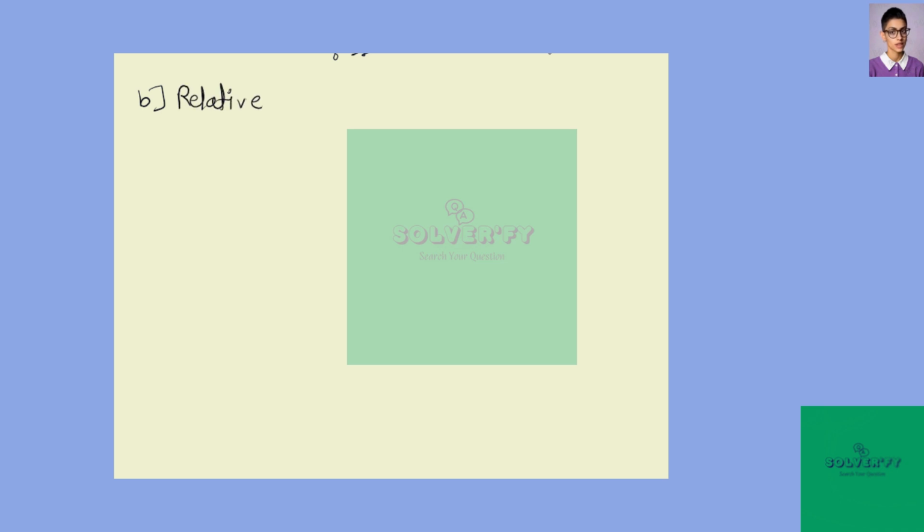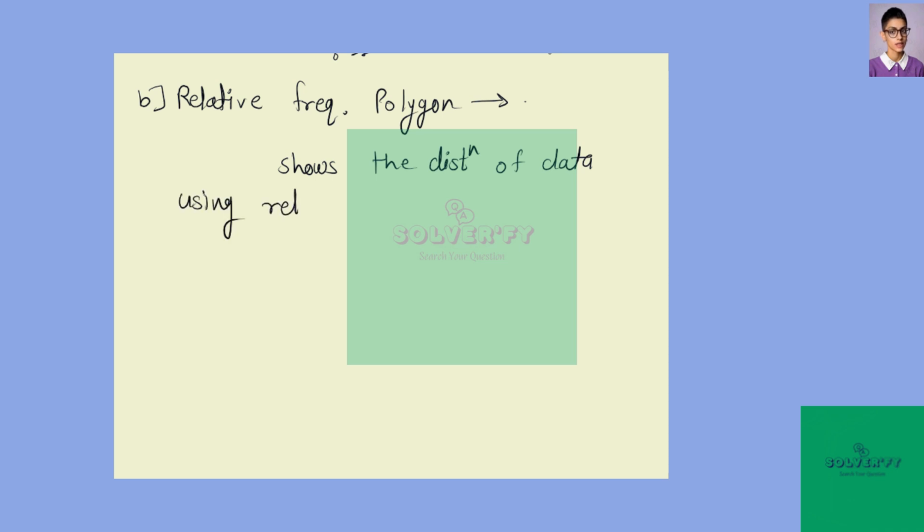A relative frequency polygon shows the distribution of data using relative frequencies instead of absolute counts.